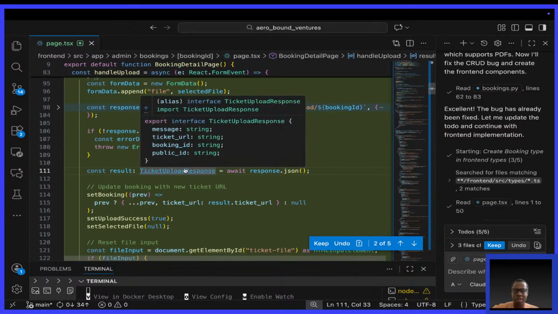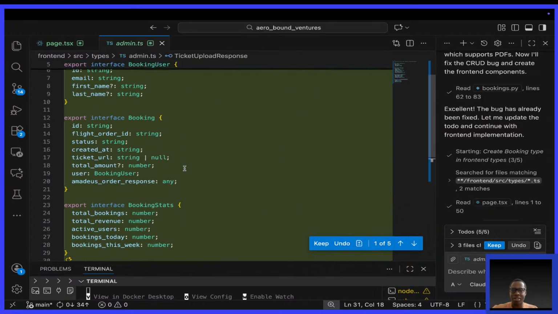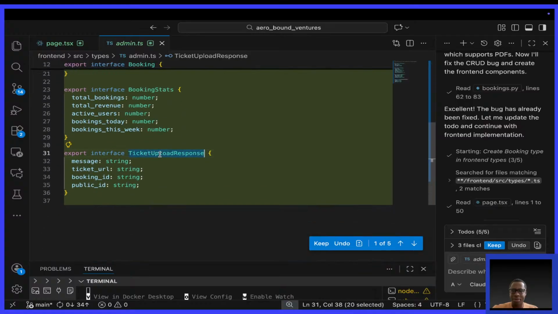Let us go to this ticket upload result and see what it has. It is simply a TypeScript interface. Export interface ticket upload response. Of course, response and result are words you can use interchangeably. We see that this ticket upload response has a message, a ticket URL, a booking ID and a public ID, which is simply what the backend actually gives us. We just want something to match.